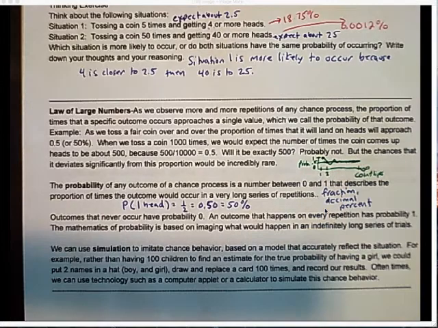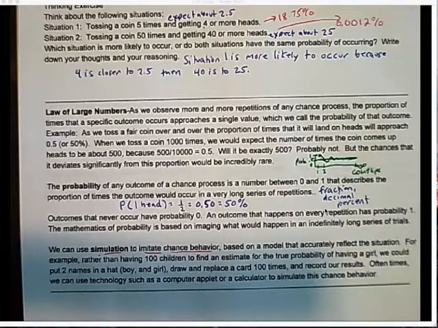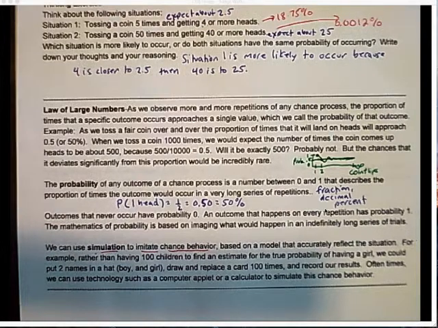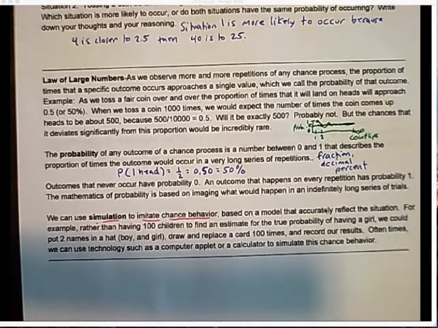Right. So what is simulation? Simulation is us using mathematics to imitate chance behavior, based on a model that accurately reflects the situation. For example, rather than having 100 children to find an estimate for the true probability of having a girl, we could put 2 names in a hat.